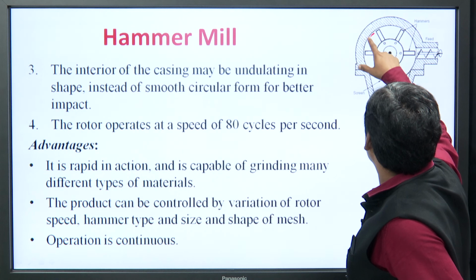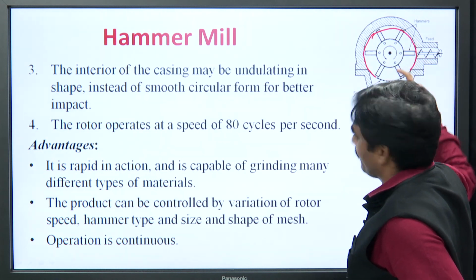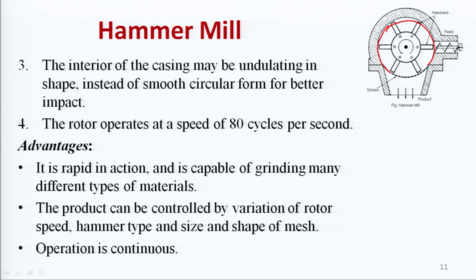The interior of the casing, this area, is undulated. Undulated means it may be in a zigzag manner, not a smooth circular form, for better impact. The rotor, that means this central shaft, operates at a speed of 80 cycles per second. Okay. So, this is the speed of the hammer mill, it operates at 80 cycles per second. So, with the help of this we can go for the size reduction process.